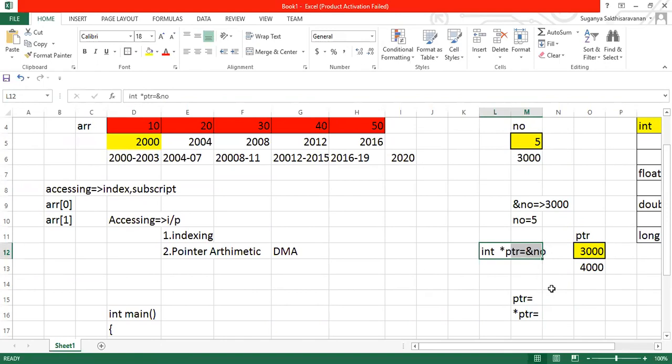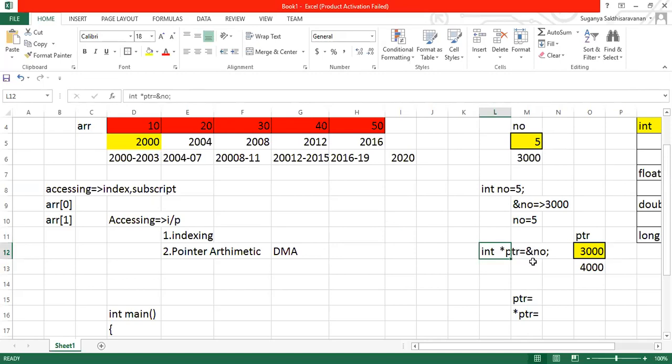Keep in mind that if you declare a variable as int number, that variable can store only a value. Similarly, if you declare a variable as a pointer, that variable can store only an address. Don't try to do anything contrary to this. It will throw you an error. Okay, these are the key points, guys. Whatever I'm highlighting, all those things are key points.